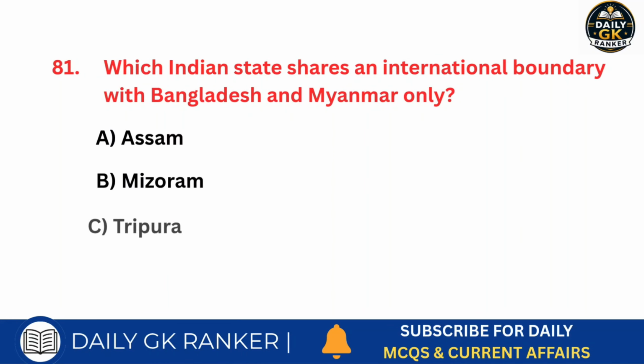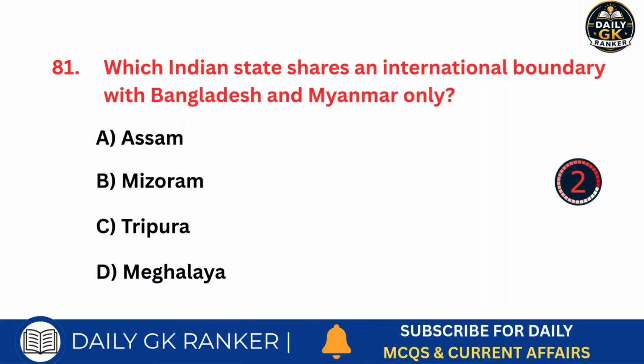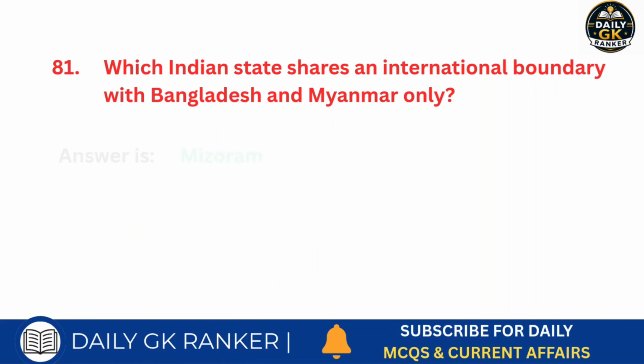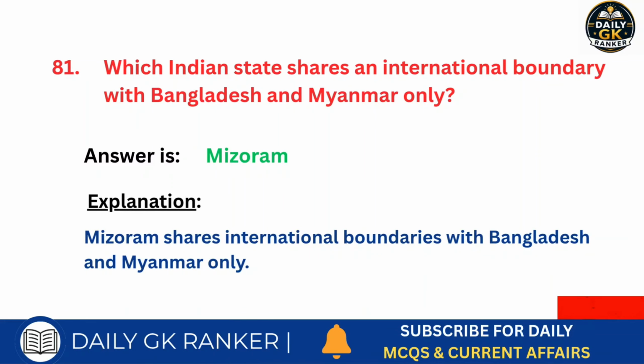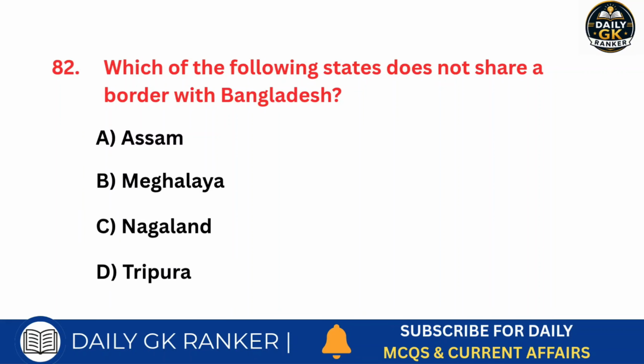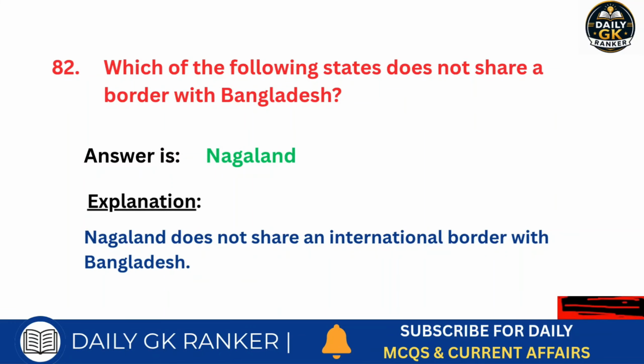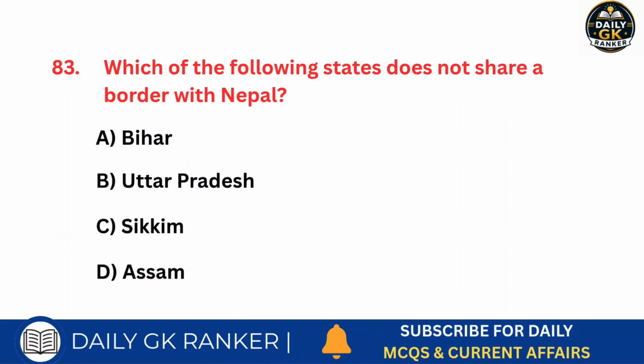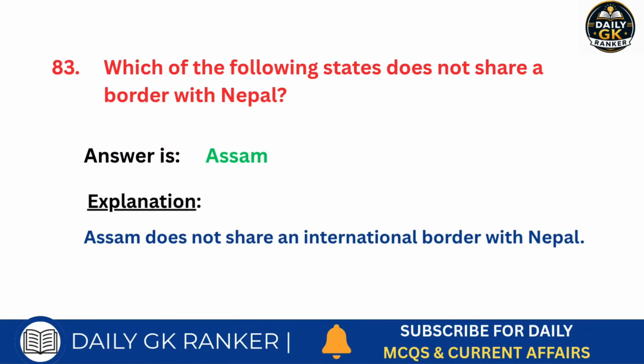Which Indian state shares an international boundary with Bangladesh and Myanmar only? Answer is Mizoram. Which of the following states does not share a border with Bangladesh? Answer is Nagaland. Which of the following states does not share a border with Nepal? Answer is Assam.